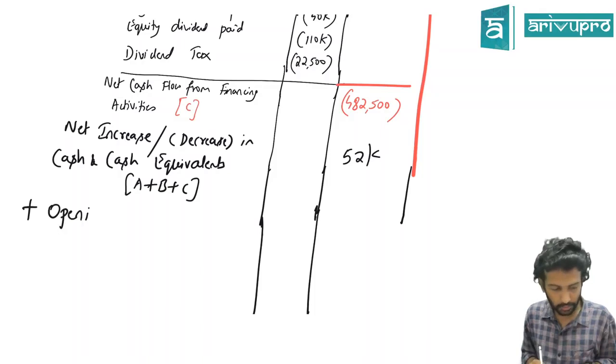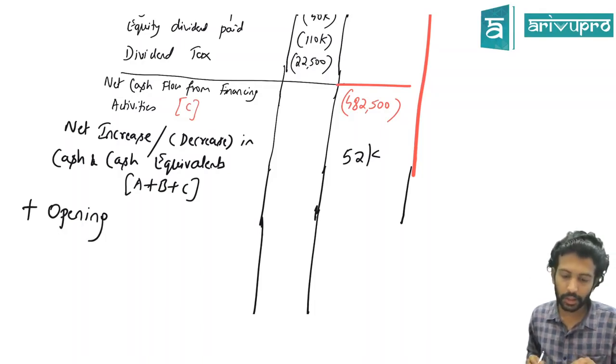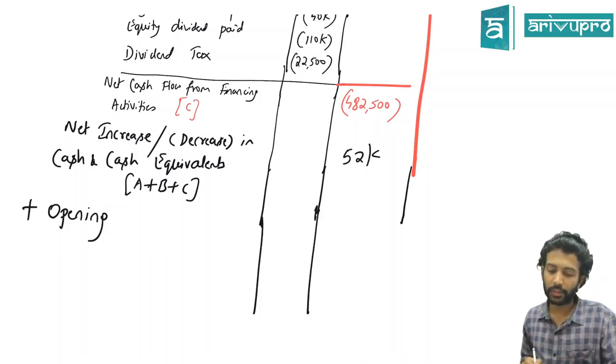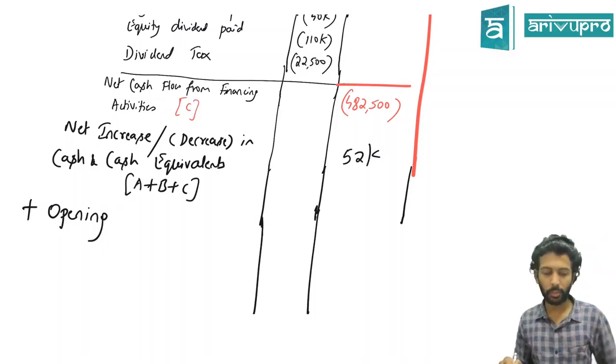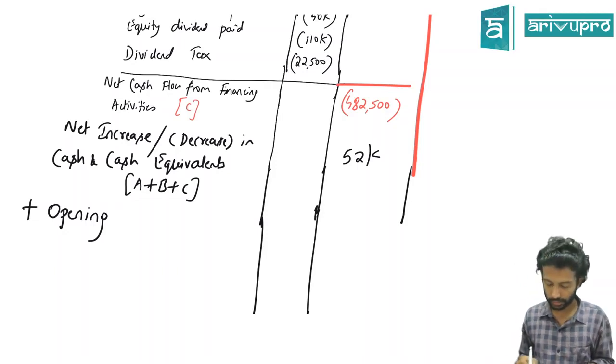Opening cash is not given, no? It's given, we didn't type there, I guess. Opening cash is, make it as 73,000. Closing is given. Opening is 73, closing is 125. Make that a correction in the question. Opening cash 73, closing cash 1,25,000.